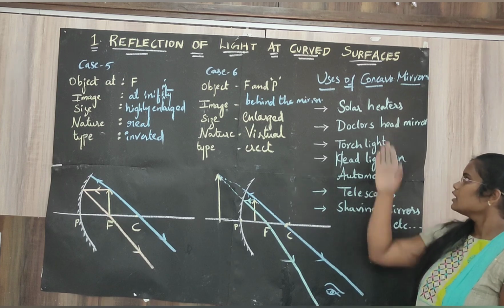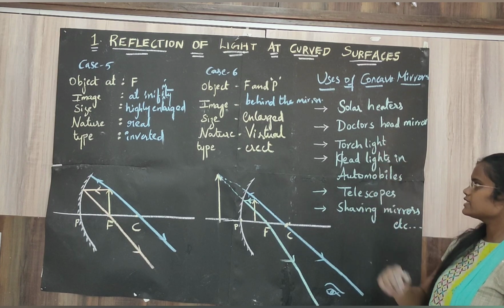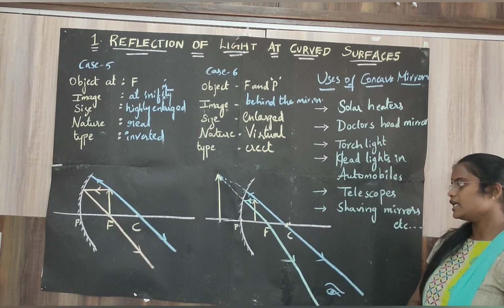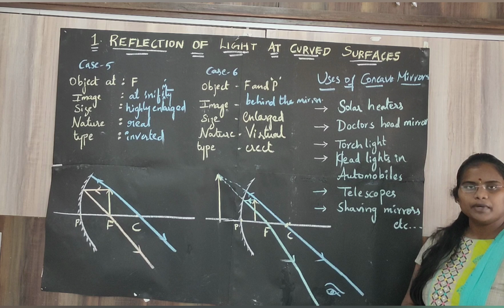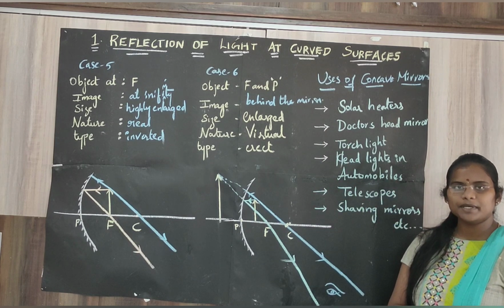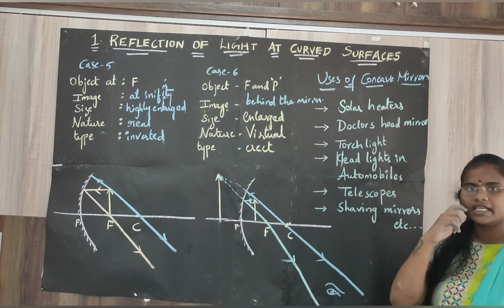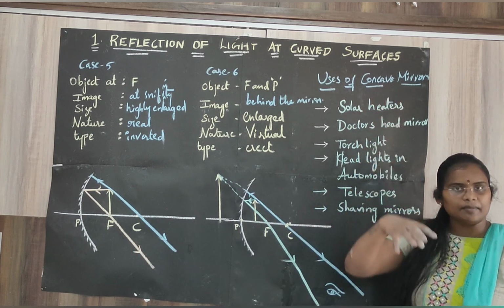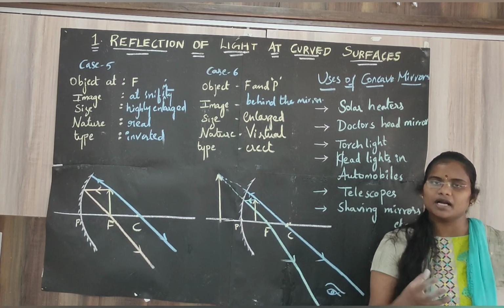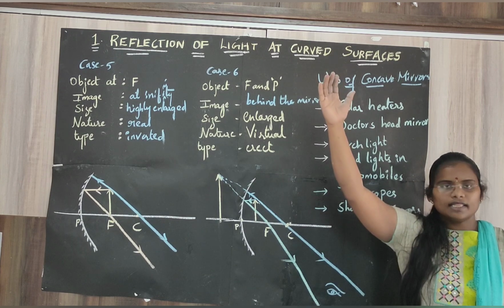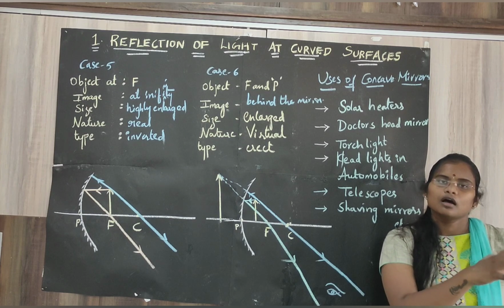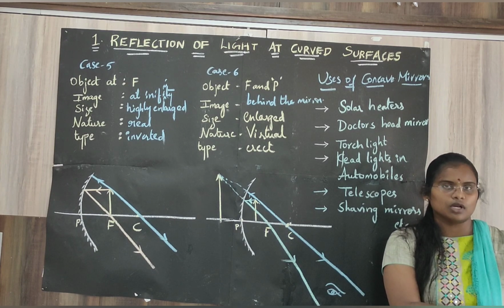Concave mirrors are used in solar heaters, doctor's head mirrors, torchlights, headlights of automobiles, telescopes, very large telescopes, and shaving mirrors. So, the phenomena of concave mirror. In case of a solar heater, all the rays from the sun travel and fall on the concave reflecting surface of the solar heater.